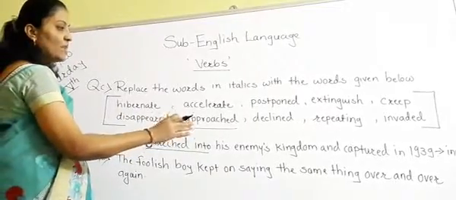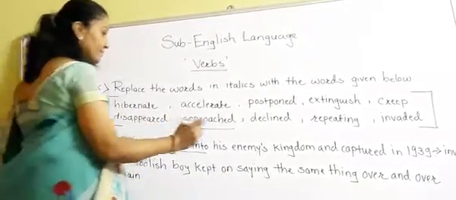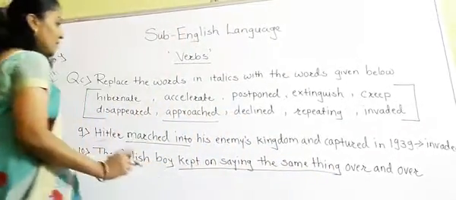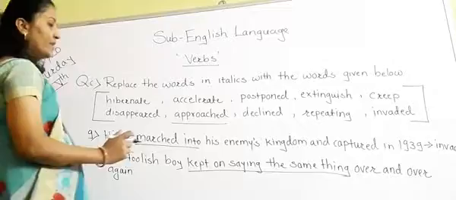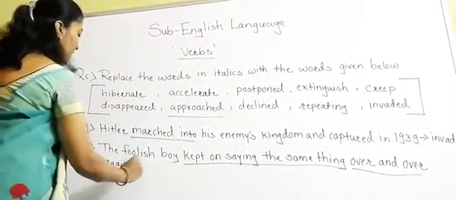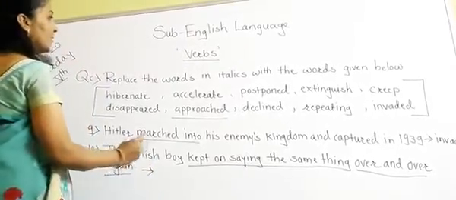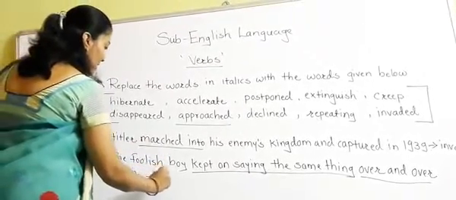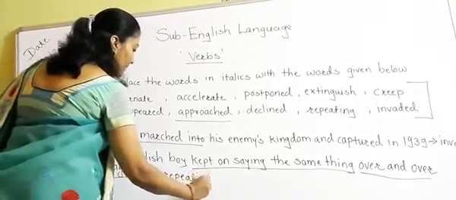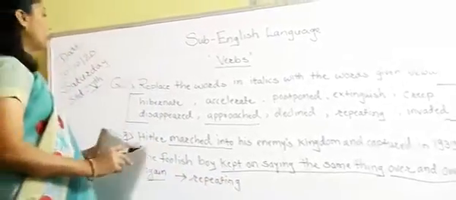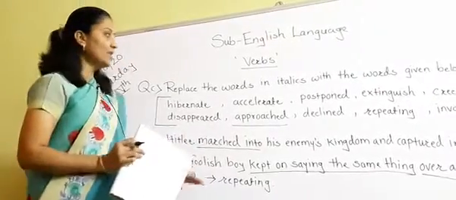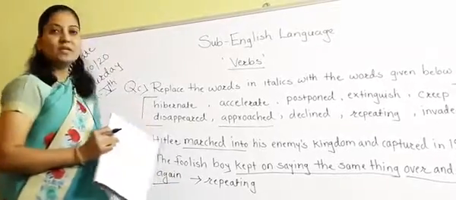Kept on saying the same thing over and over again. So what is the word for that? The answer is repeating, R-E-P-E-A-T-I-N-G. Okay students, so here we have finished. We have done the 10 sentences of question number C.